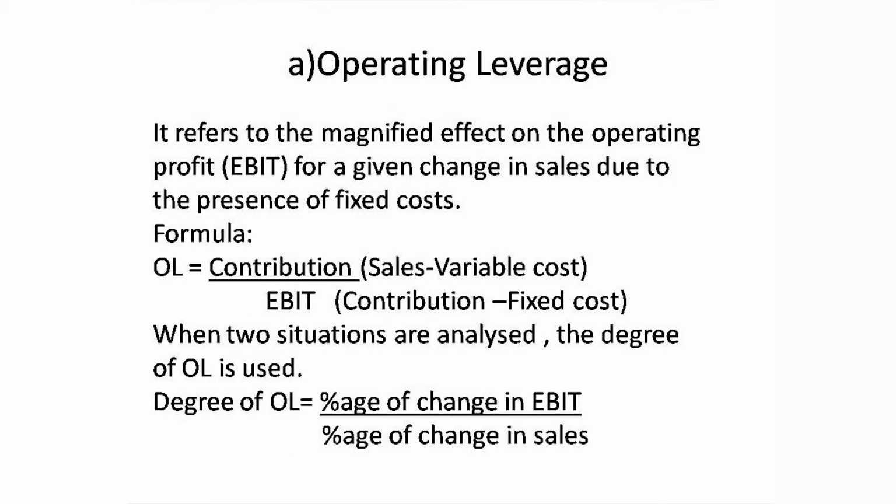When the variable cost is deducted from the sales, it is equal to contribution, and when the fixed cost is deducted from the contribution, it is equal to EBIT. When two situations are analyzed, the degree of operating leverage is used. The formula for the degree of operating leverage is equal to percentage of change in EBIT divided by the percentage of change in sales.